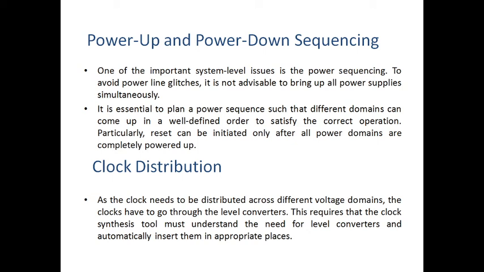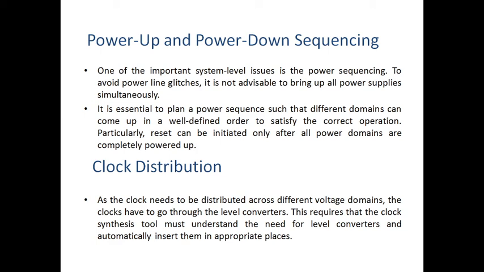Generally, if we have converters or circuitries, the clock is passing through all the circuitries. In order to select a particular circuit and do operation for it, we need a synthesis tool, which automatically inserts them in appropriate places. When the clock is used, only then is the clock applied to the particular level converter.